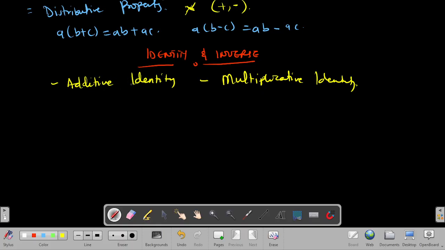Additive identity is simply a number that when I add it to any other number, I'll get that number itself. So if I have the number 2, what other number when I add to 2, I'll still get 2? That is exactly 0, right? So 2 plus 0 is 2. If I have the number 1 and I add it to 0, I'll still get 1. If I have the number 3 and I add it to 0, I'll still get 3. This is what we call identity.